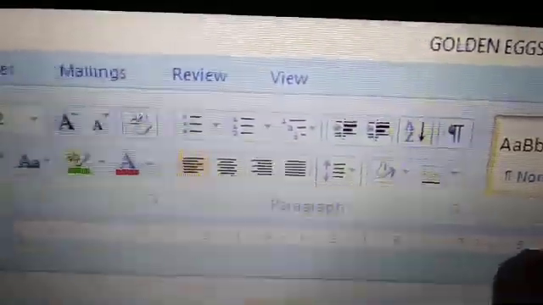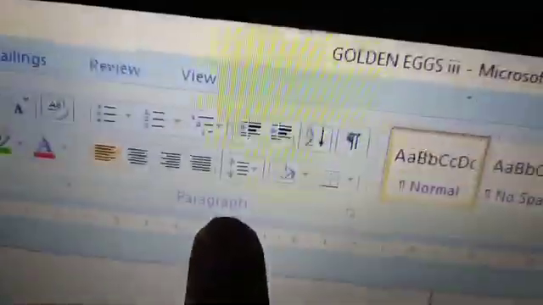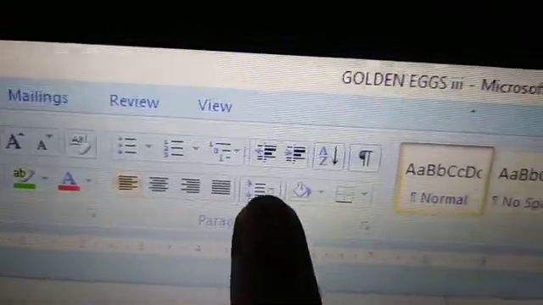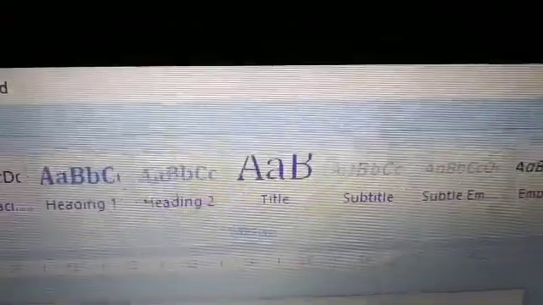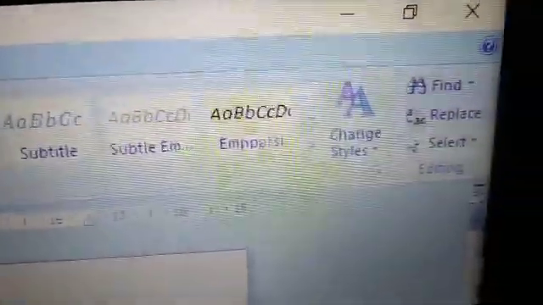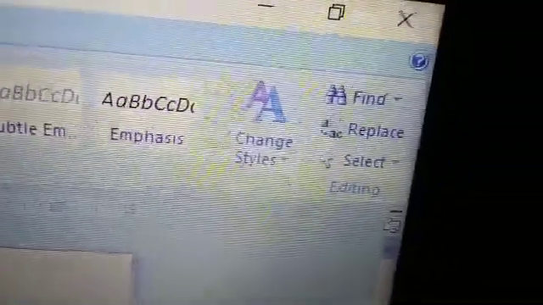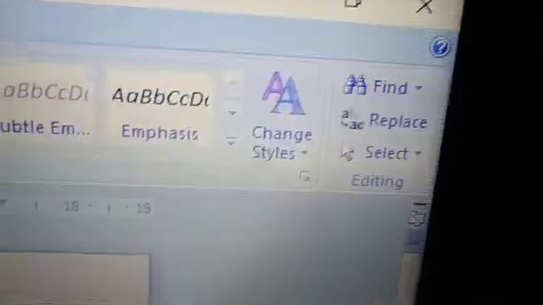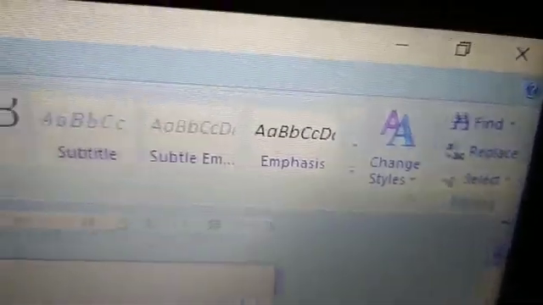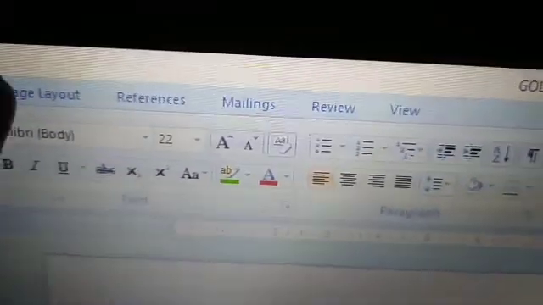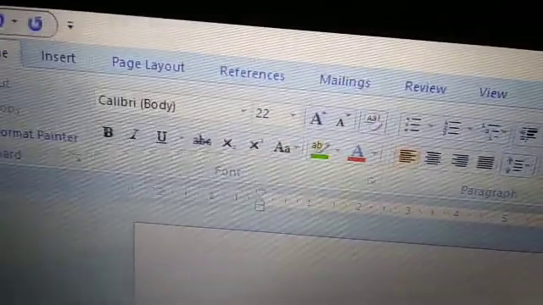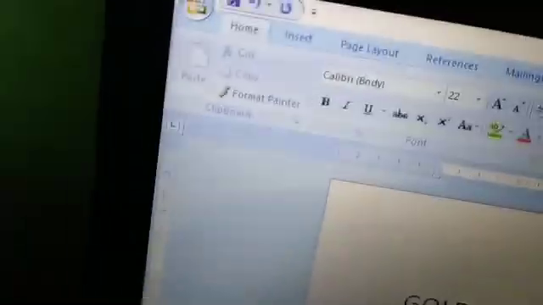Now the paragraph group, with different alignment buttons. This is the styles group, and the last one is the editing group: find, replace, select commands. So this is the ribbon. Tabs and groups together are called the ribbon.